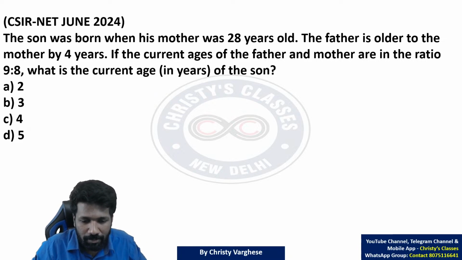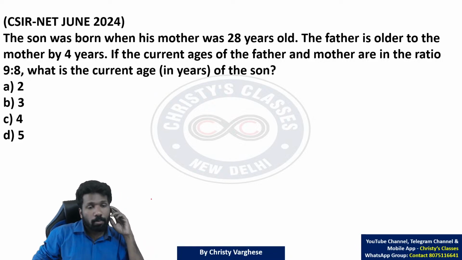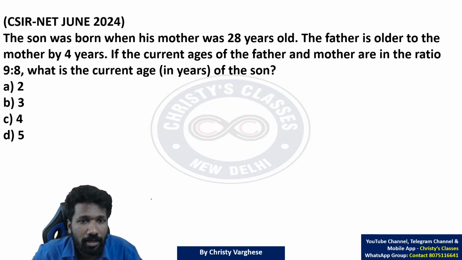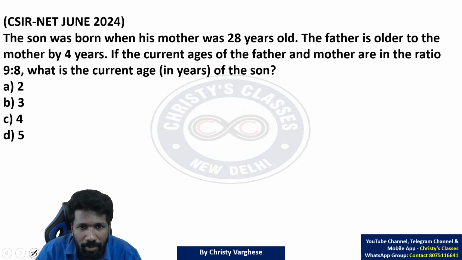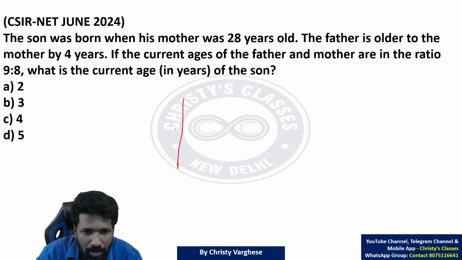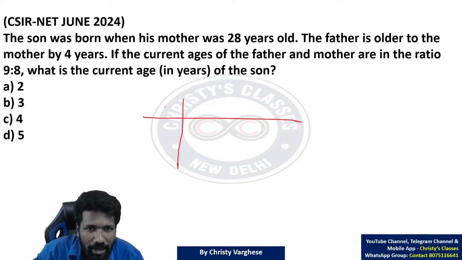Okay, I'll explain. Those of you who need more time, you can pause the video and try it and continue the explanation. The son was born when the mother was 28 years old. Visual method या tabulate करना better होगा ये question understand करने के लिए. I am putting S for son, M for mother and F for father. So the son was born when the mother was 28 years old.